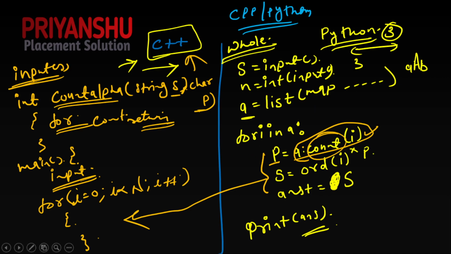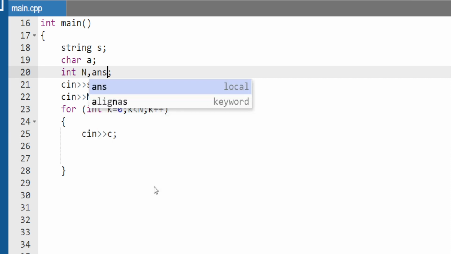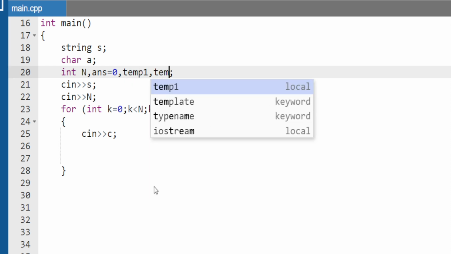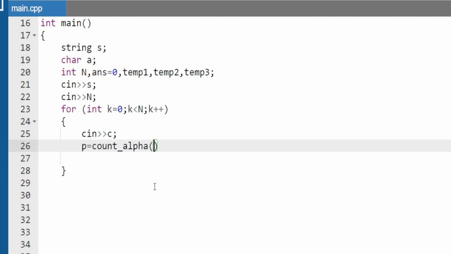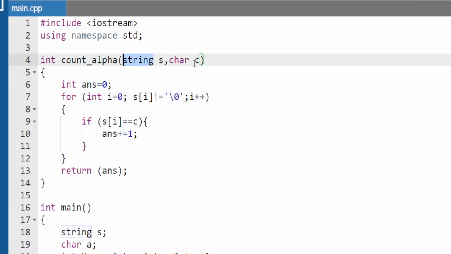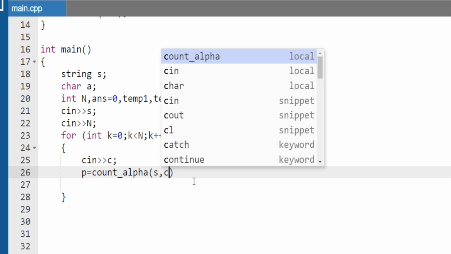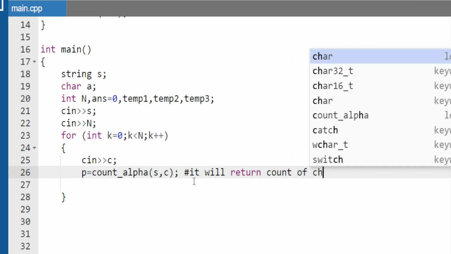So let's see how to write this line in C++. First of all, we need to take some variables. Here I am taking one answer variable equal to 0, and let's take some more variables, temp1, temp2, temp3. Just an example, you can take any variable, no problem. Now I am taking p equal to countAlpha of the first argument, our string s, and the other one, the character c. It will return the count of the character.